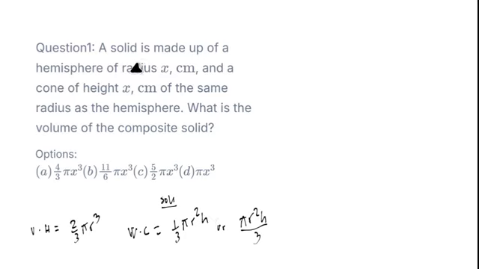Now the question said that the hemisphere has a radius of s. So let me bring something here. The radius of the hemisphere is equal to what? s. And they said the height of the cone is what? s. So the height of the cone is equal to s also. With the same radius, it means that the radius of this cone is the same length as the radius of the hemisphere. So r of this cone is still the same as r of this hemisphere. They are both equal to what?